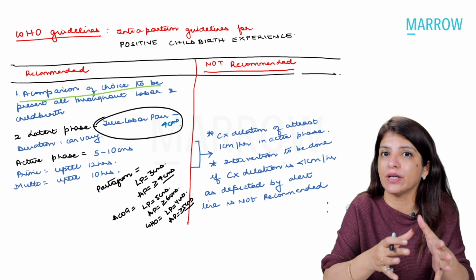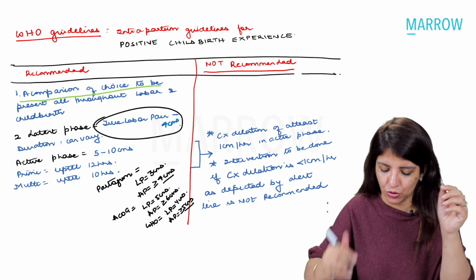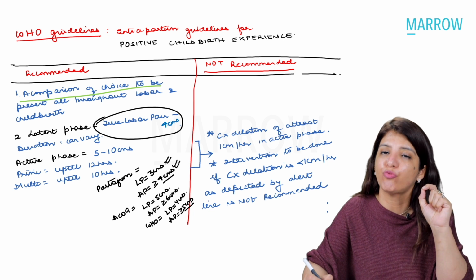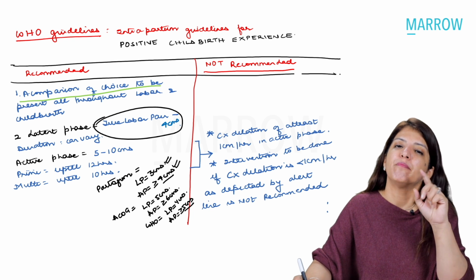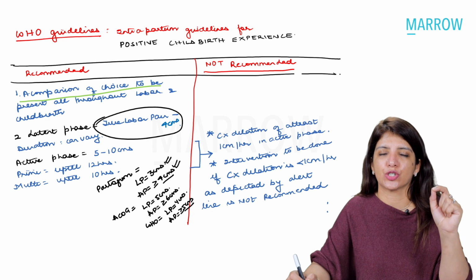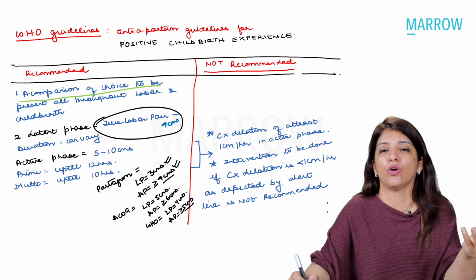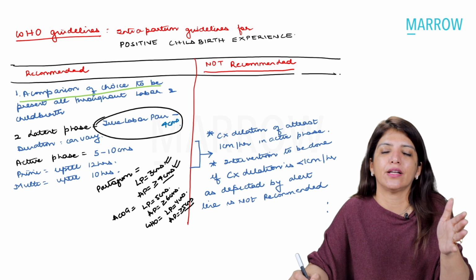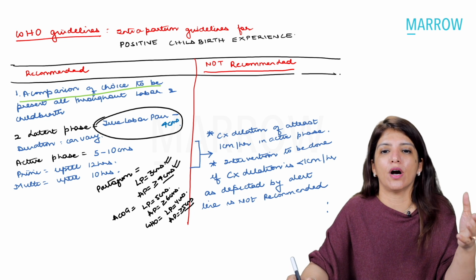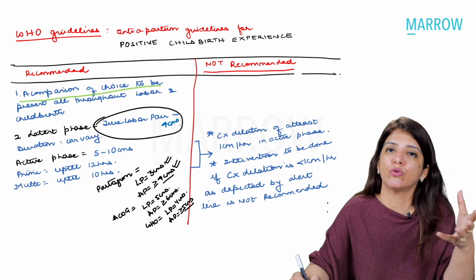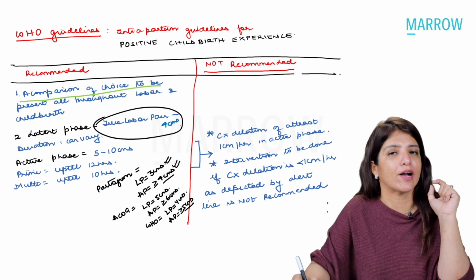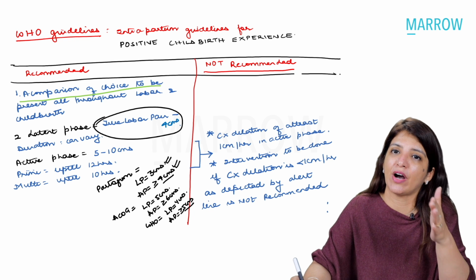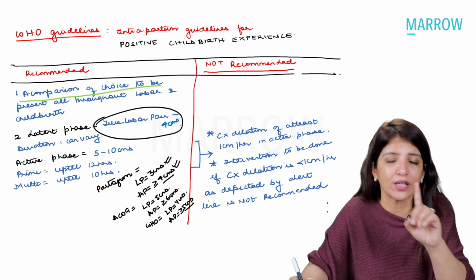And what we have told you in class is that for a partogram, latent phase is up till 3 centimeters and active phase is more than or equal to 4 centimeters. Right? But if the question specifically asks you, which is more likely in your upcoming INI-SET exam in the central institutes rather than in your NEET, they may ask you about the modified WHO guidelines. Now, according to modified WHO guidelines, active phase begins at 5 centimeters. Right? Do not get confused.